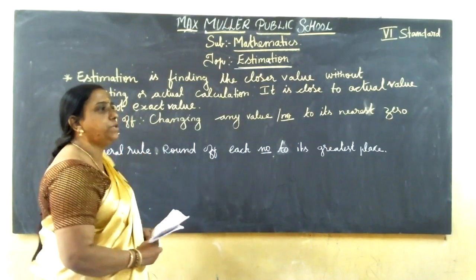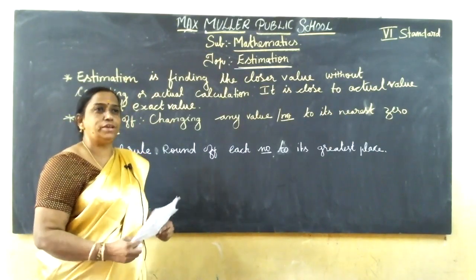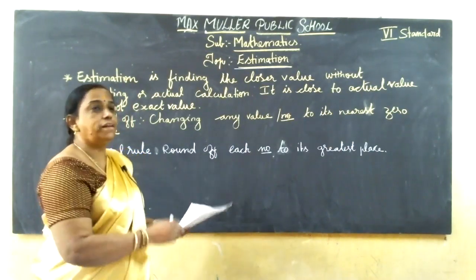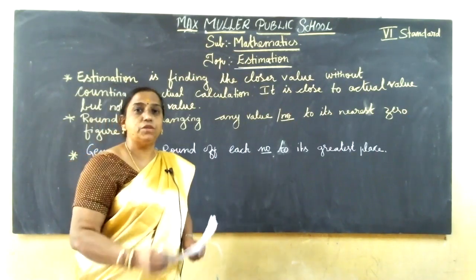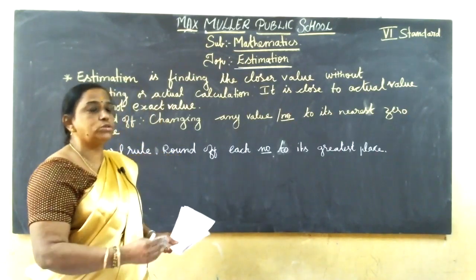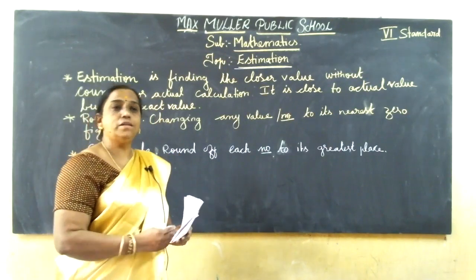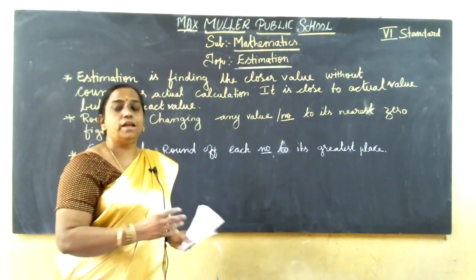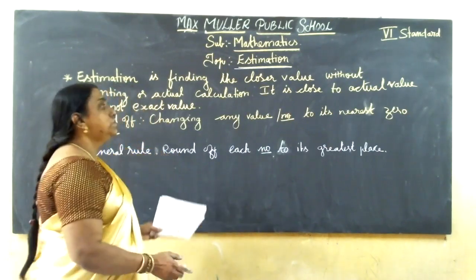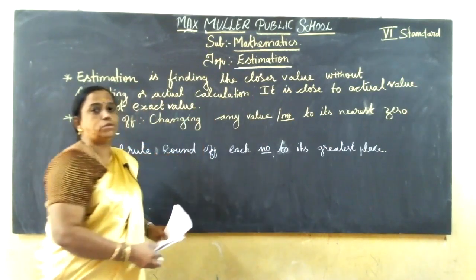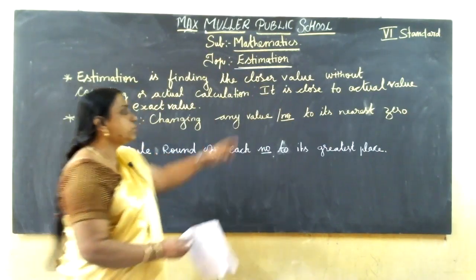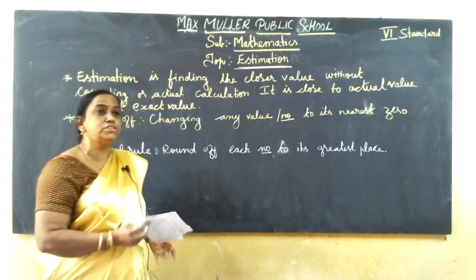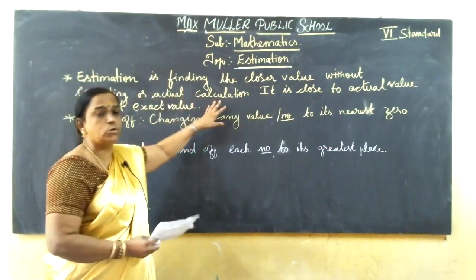For example, for the population, we can't give the exact population like 9 lakh 990 people, but we can give close to 9 lakh or 10 lakh or 9 lakh 50,000. It is not an actual calculation, but it is close to the actual value.